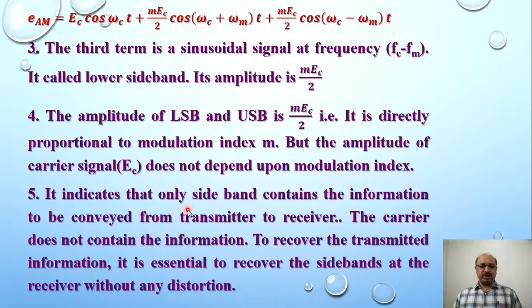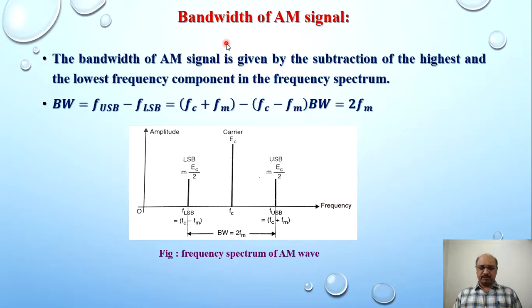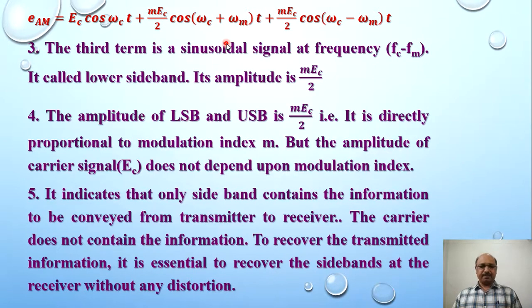So essentially we can recover the upper sideband and lower sideband as they are, so no distortion occurs and we can convey the information as it is from source to destination. That is the requirement for amplitude modulation.